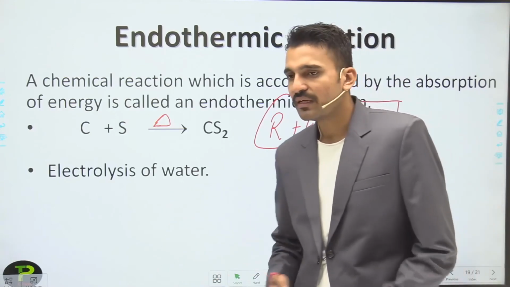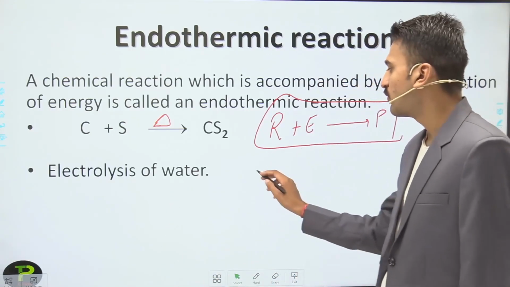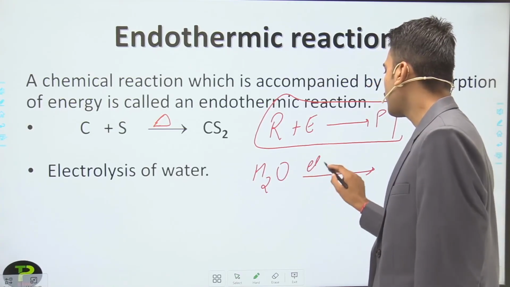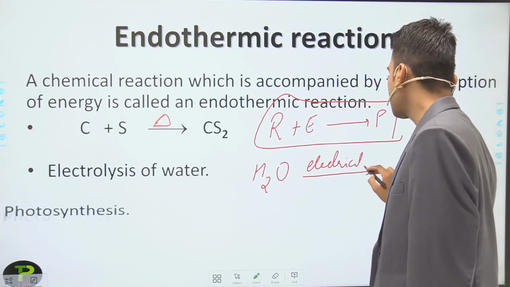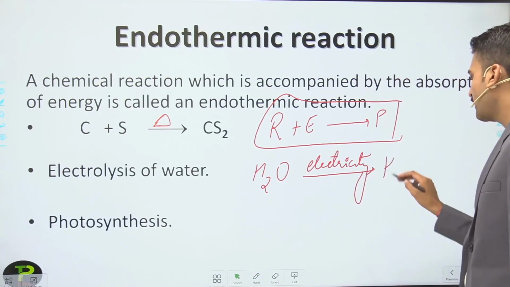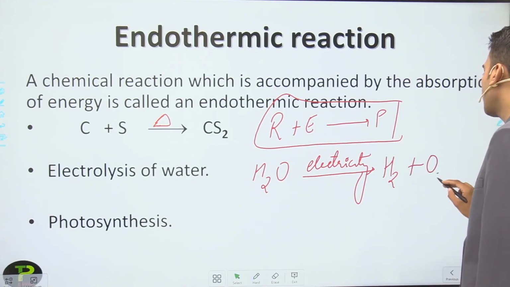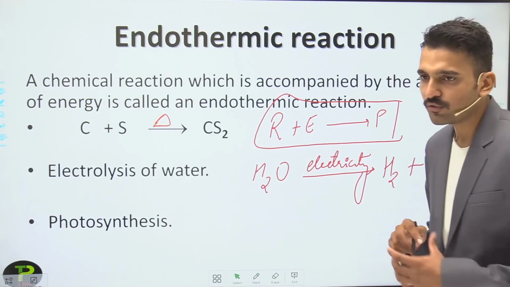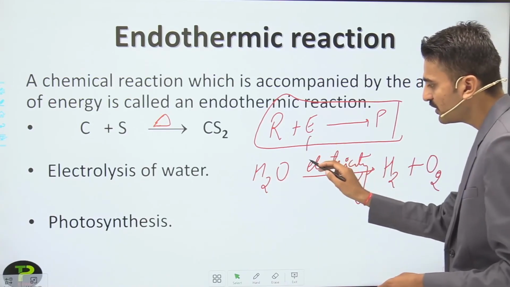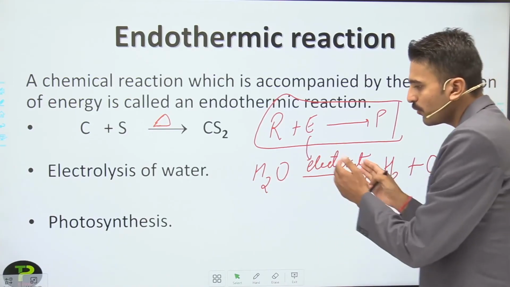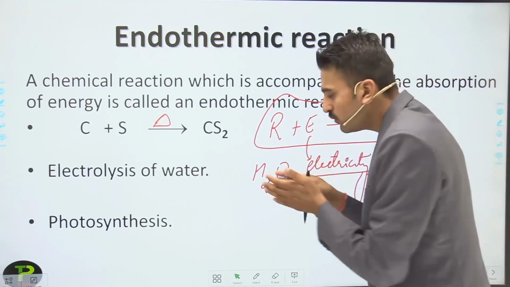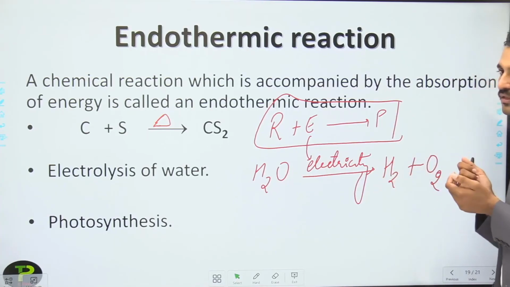The second example is electrolysis of water. What happens in the electrolysis of water? H2O, in the presence of electricity, or when we pass electricity through the water, breaks down into hydrogen and oxygen molecules. Here this is the reactant, and the electricity is a form of energy. So you are providing energy to the reactant molecules for the products to come out.